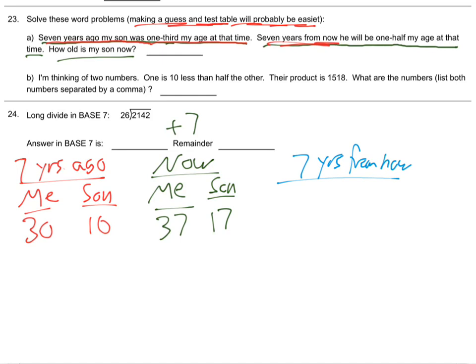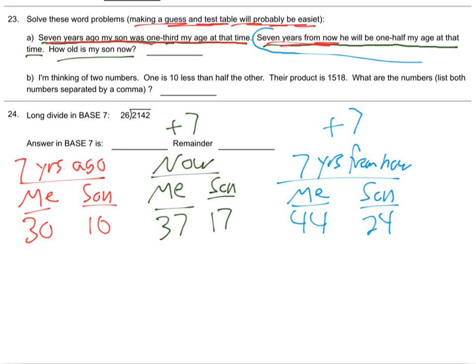And then for the 7 years from now, again we're going to have me and my son. And again we're just going to add 7, huh? If now I'm 37, in 7 years I'll be 44, right? And add 7 to the son: 24. Yeah, 24. Okay. So is that right? I don't know. What other facts are there? Half my age. Yeah.